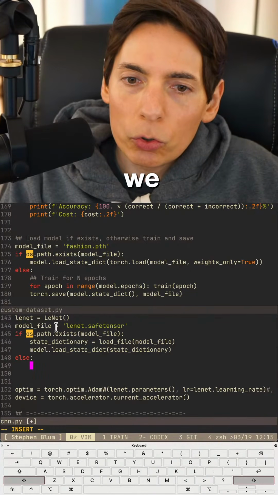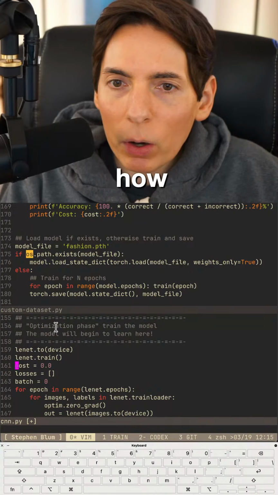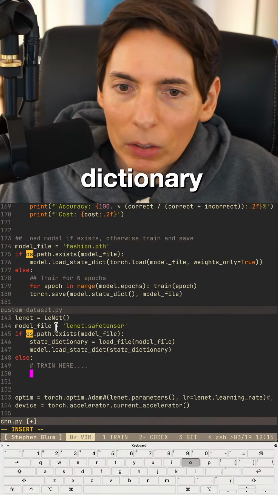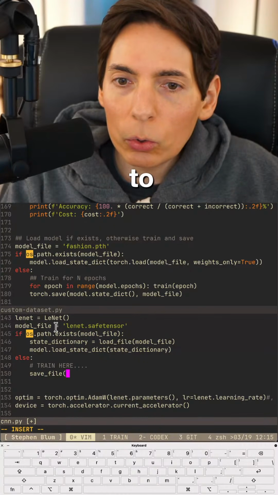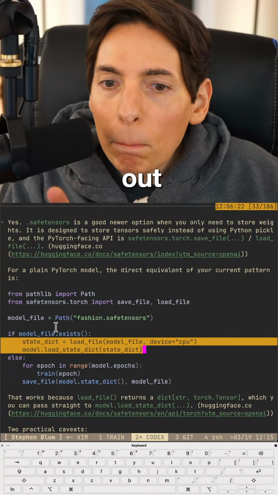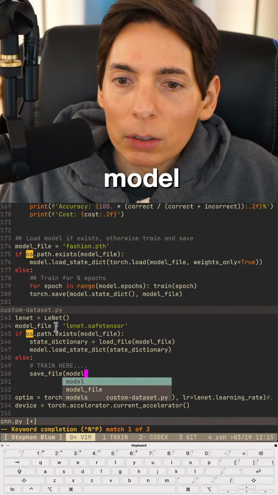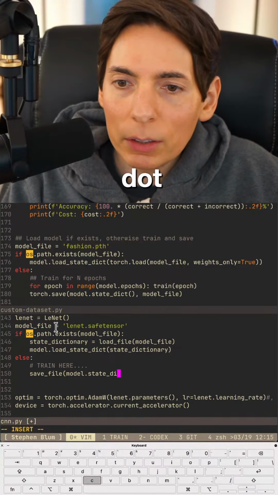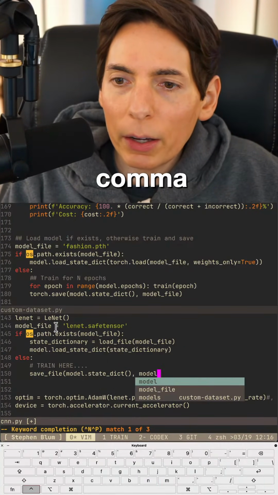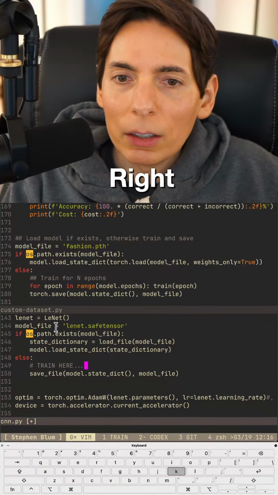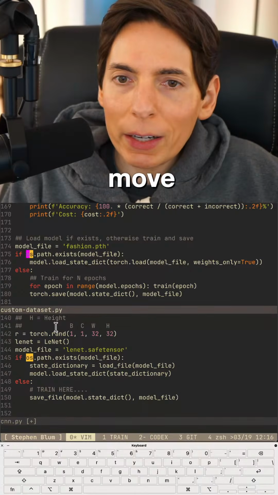All right, so we have to do training. Train here. Let me think about how we want to do that. And then we want to save the dictionary. So let's do this. Save. How do we do this? Let's find out. Oh, we just do state, and the model file. Okay, save file. So this will be model.state dictionary. Is it a function? Yes, function, comma, model file. There we go. Right there. All right. Easy, easy. Great. So we need to move the training logic there.